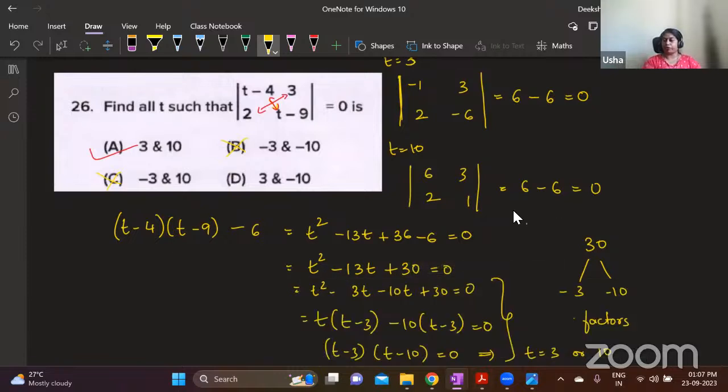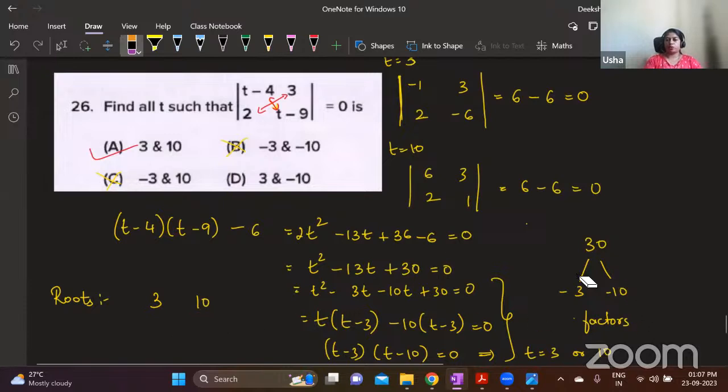If you are able to do factorization, then find out the factors, directly write the roots. How to write the roots? First, whatever you have written as factors, write it with opposite sign. So minus 3 and minus 10 I have, so we should write plus 3 and plus 10. Divide this by the coefficient of t square. If the square term's coefficient is 1, then that is the answer. Suppose the square term's coefficient was something like 2, then 3 by 2 and 10 by 2 will be the roots.